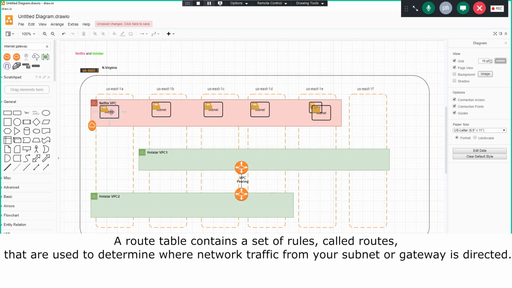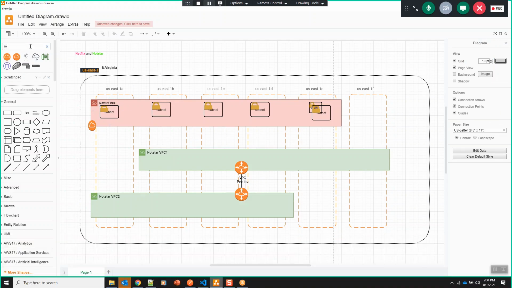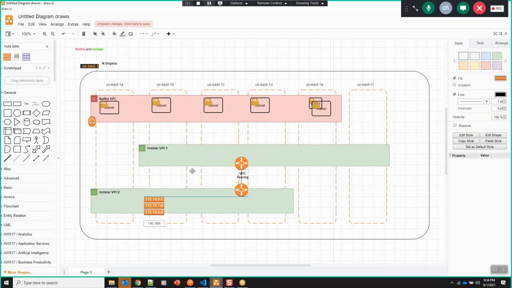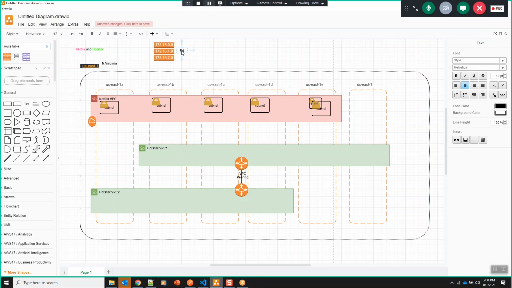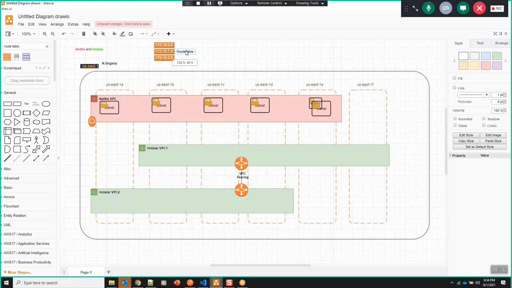We have something called a route table. We'll talk more about this in the upcoming sessions, but right now remember that we need to have the route table. So let's say that this subnet has a route to the internet gateway.